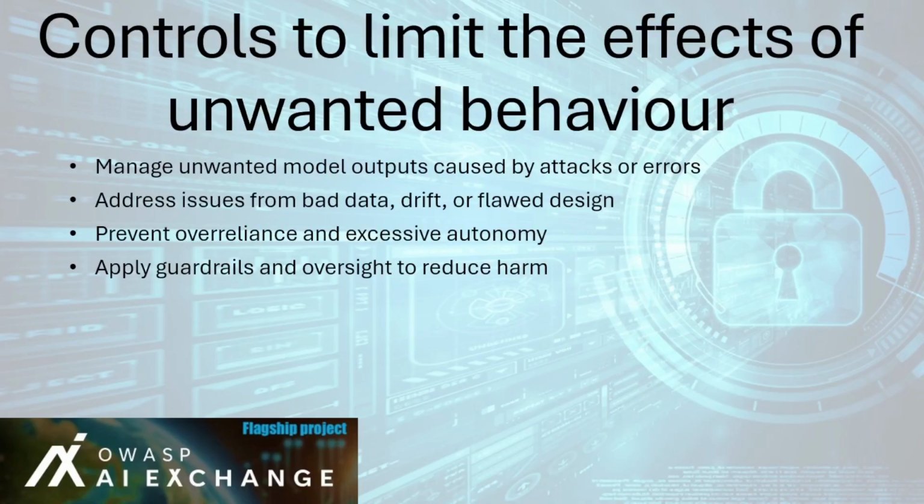Controls to limit the effects of unwanted behavior. This section addresses unwanted model behavior, a major concern in AI security and reliability. Such behavior can result from both accidental issues and deliberate attacks, making its control a shared responsibility across data scientists, engineers, and security professionals. The following sections cover the controls to limit the effects of unwanted behavior. Let's begin with the first control, oversight.